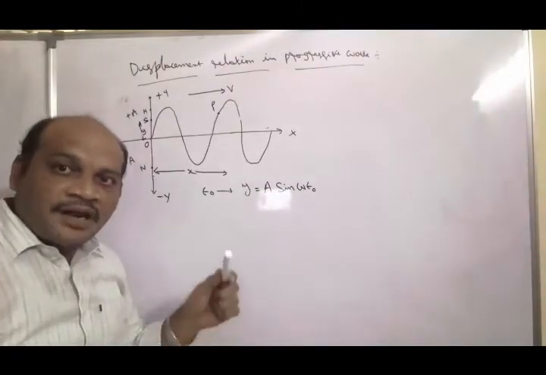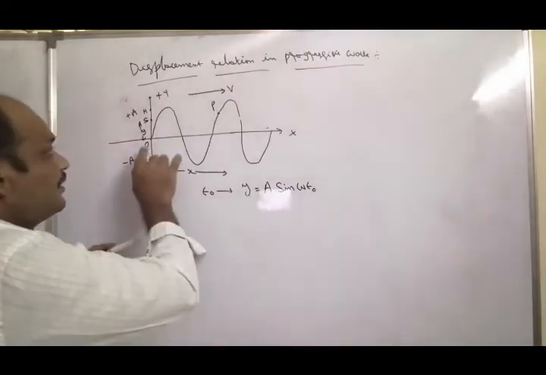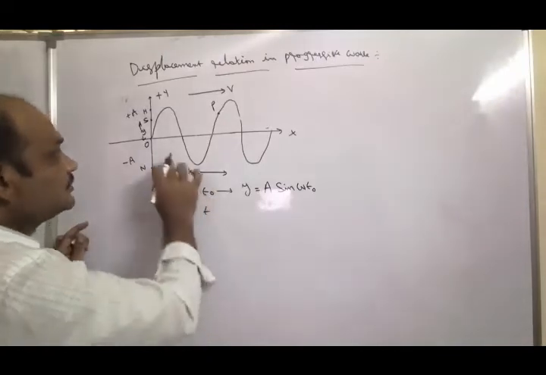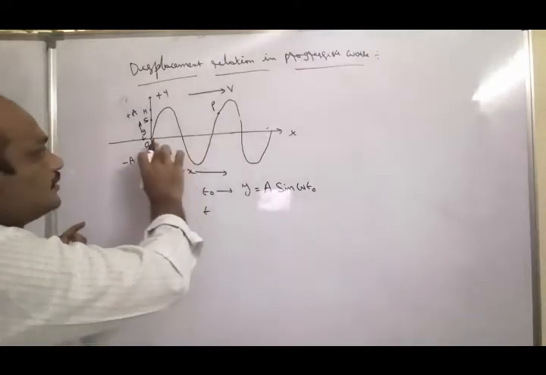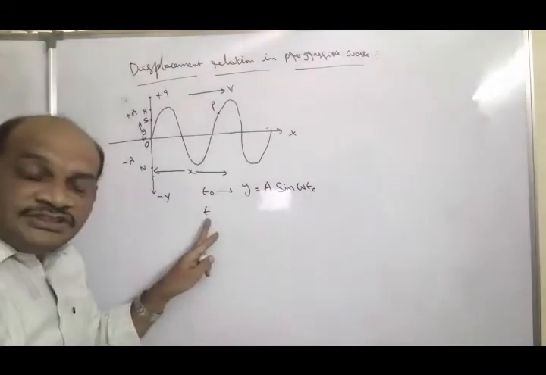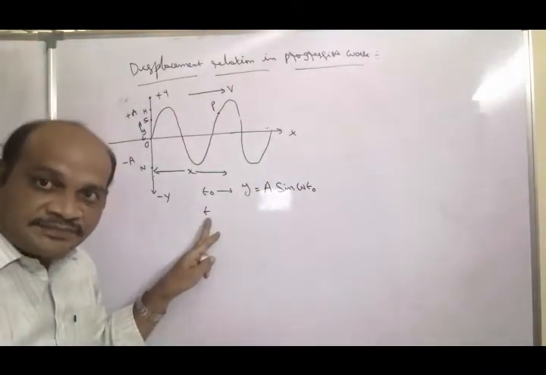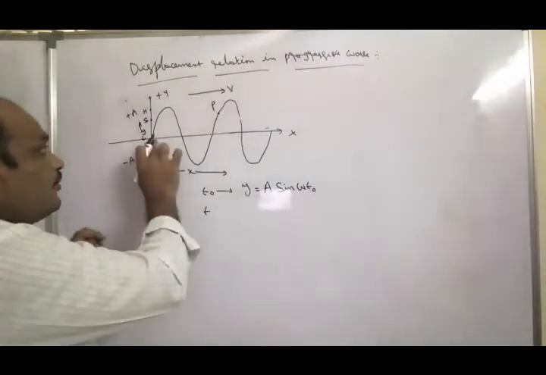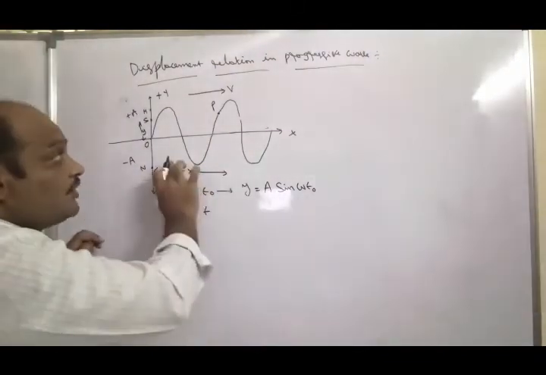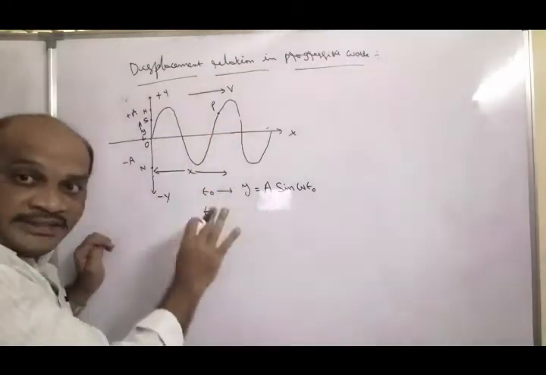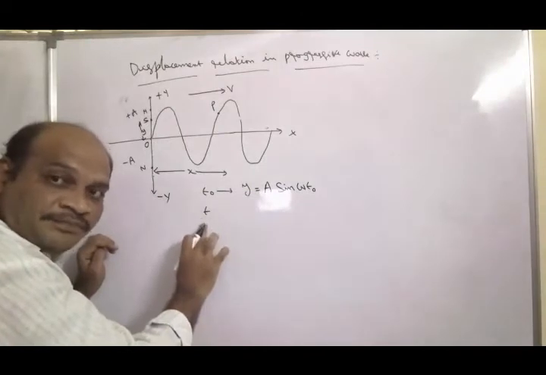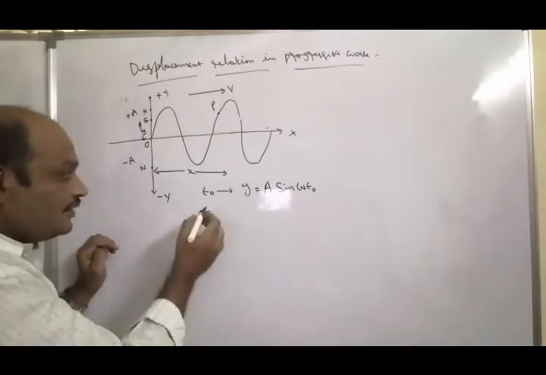Now, at t seconds, suppose the wave along the x-axis has reached the point P. At which time? In t seconds. When the wave is starting, what is the time? t0. When the wave reaches the point P, the time is t seconds.